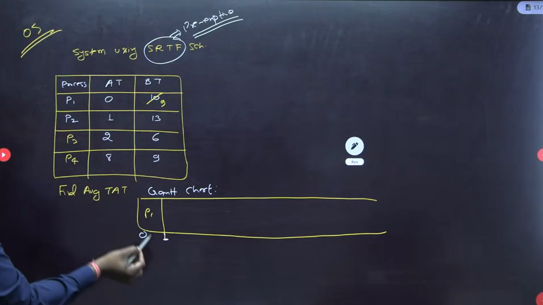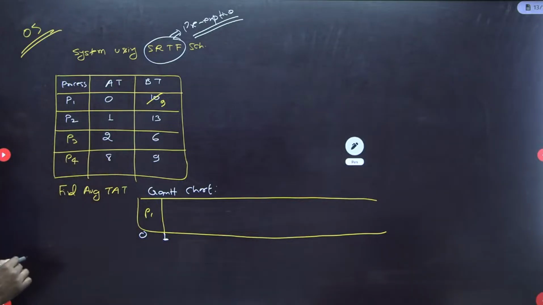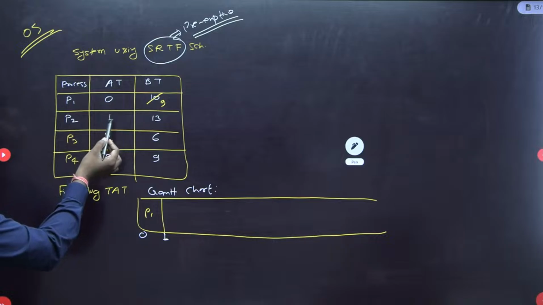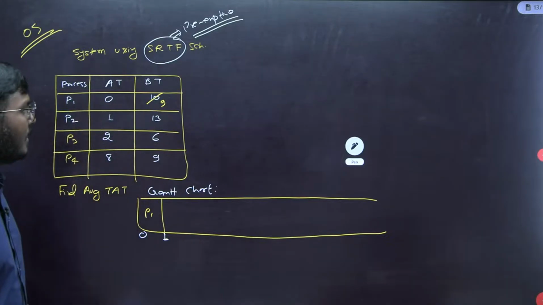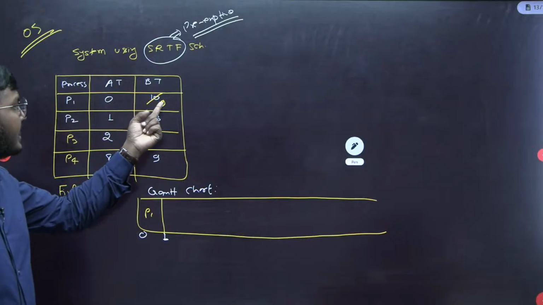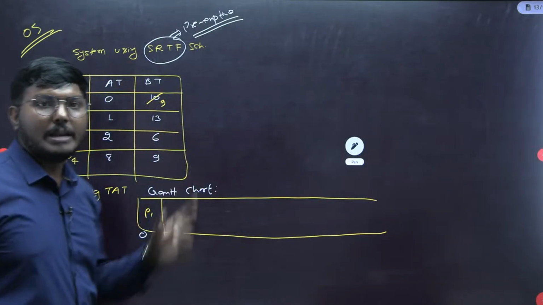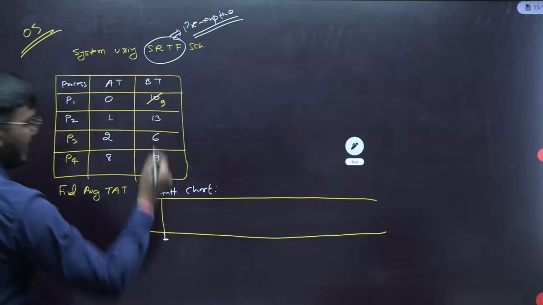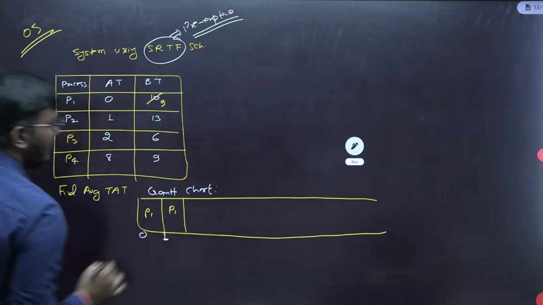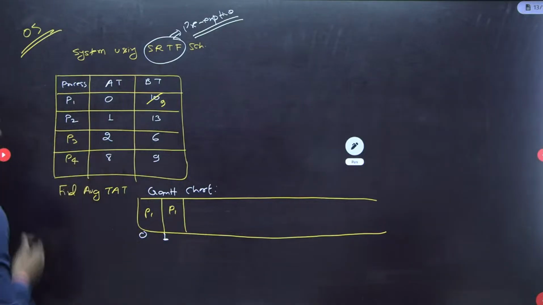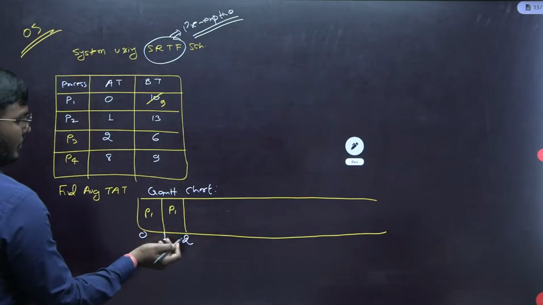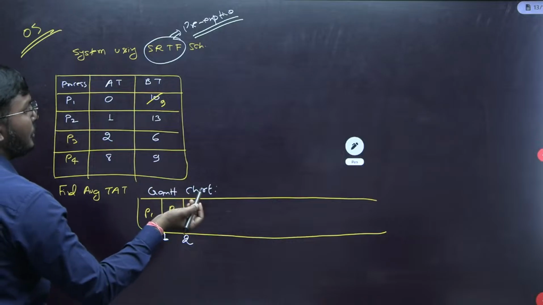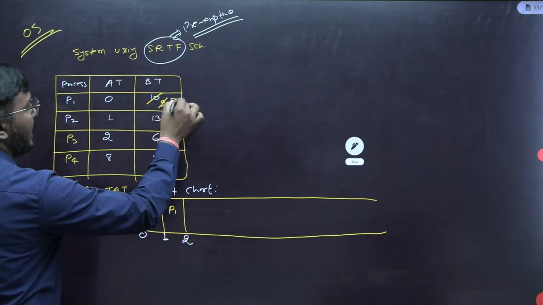Now at time 1, process P2 enters the ready queue. In the ready queue I have two processes, P1 and P2. But P1 has the shortest burst time compared to P2, so P1 will continue. A new process comes at time 2, so P1 will continue till 2. At time 2, P1 executes one more unit of time, so the remaining burst time is 8 only.